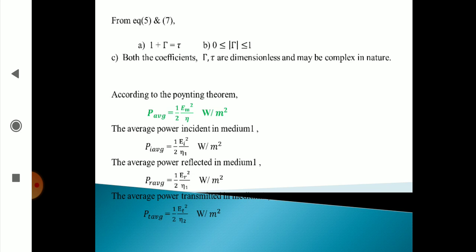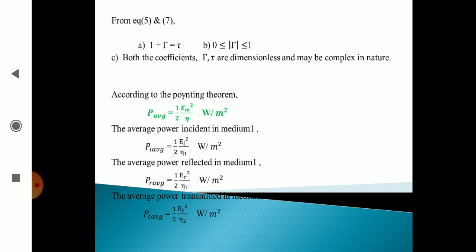We can get this by deriving it also. B: the reflection coefficient value is always from 0 to 1. C: both the coefficients, reflection coefficient and transmission coefficient, are dimensionless, and may be complex in nature.